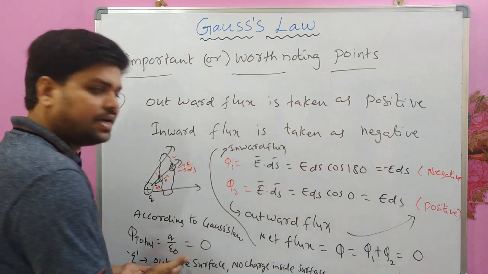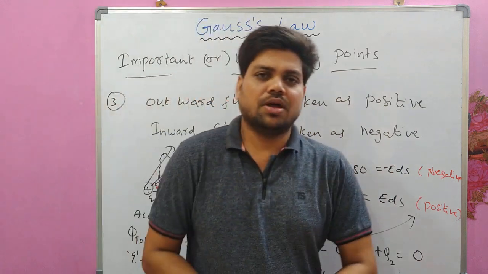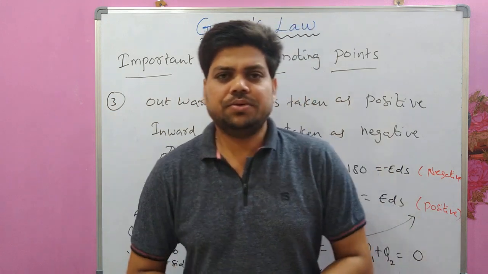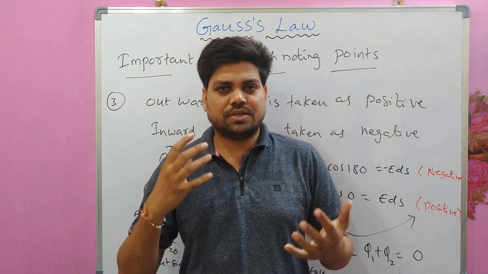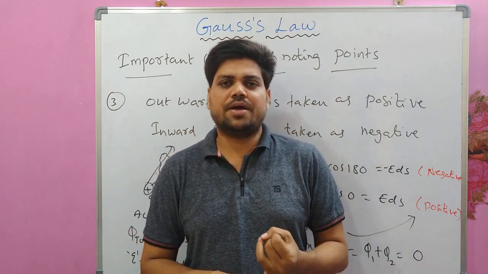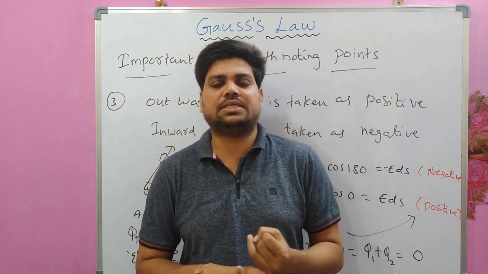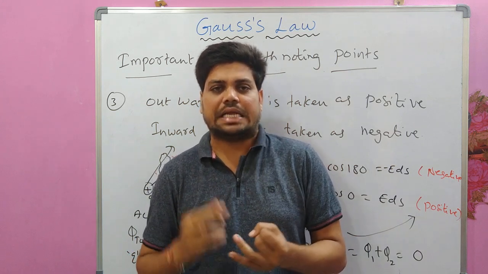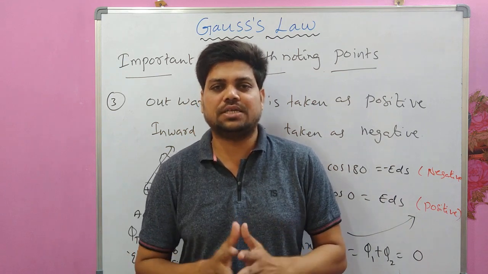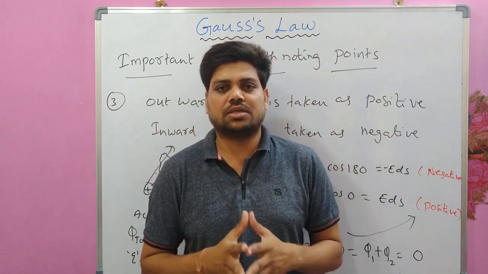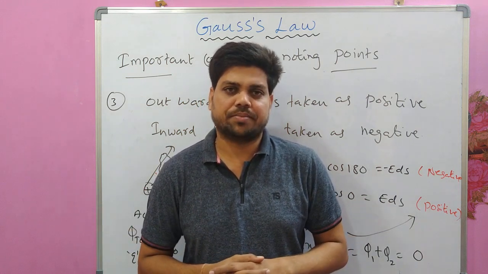So this is very simple, right? Hope you have understood. In this video lecture, we have discussed what Gauss law is, what the proof for it is, the most important points regarding Gauss law and electric flux, and the certain conditions to be satisfied to make use of Gauss law to calculate electric field due to various charge distributions.